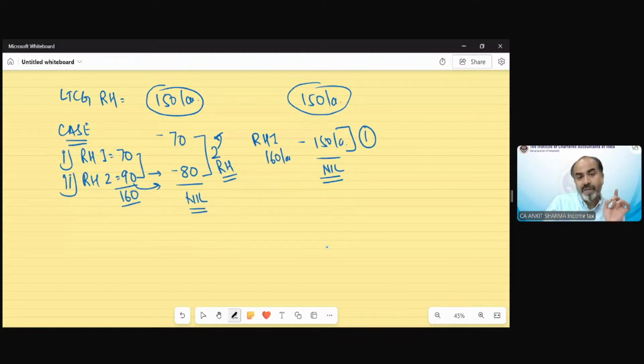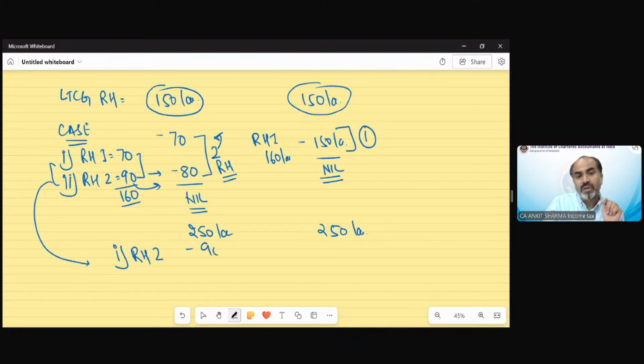Suppose now I've changed the gain to 250 lakh rupees, so it is exceeding 2 crore. So the two houses purchase benefit is only if the gain is up to 2 crore rupees. So now in case number one, we can only claim one residential house exemption. Which would we claim? 90 lakh or 70 lakh? Always claim the higher one. So we will claim the residential house number 2 exemption, 90 lakh rupees. We cannot claim this 70 lakh exemption. We can only claim one house exemption and we always take the higher value of house exemption.